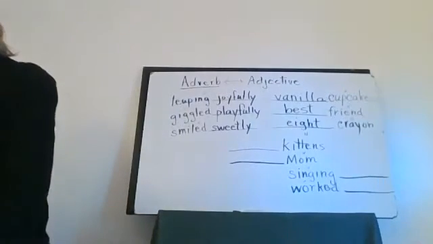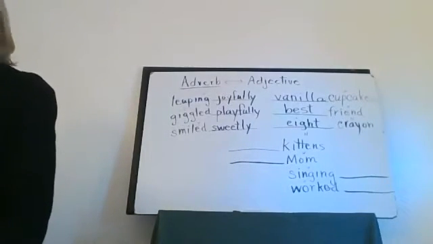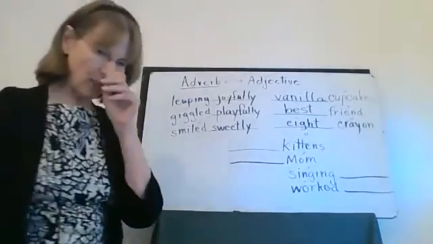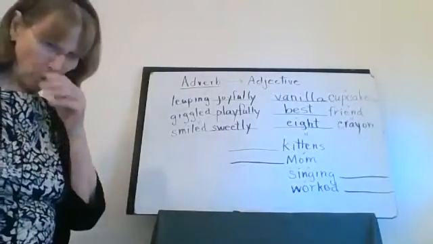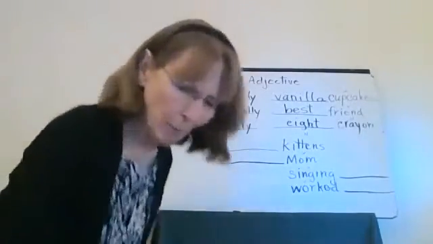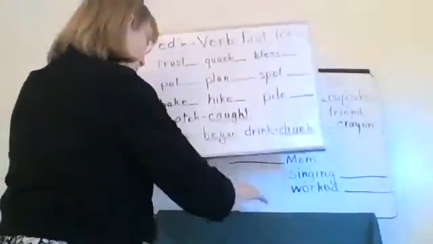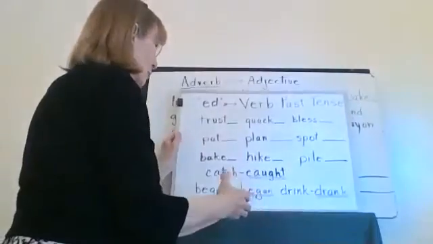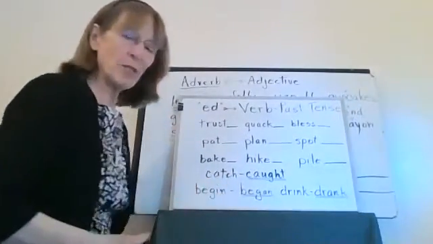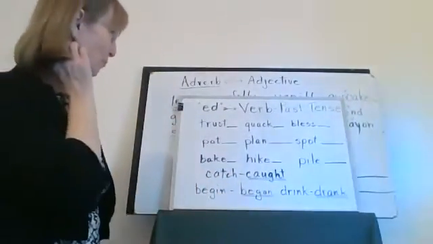Okay, let's move on. I want to talk to you about verbs that are past tense. Do you remember what past tense means? It means that it already happened.